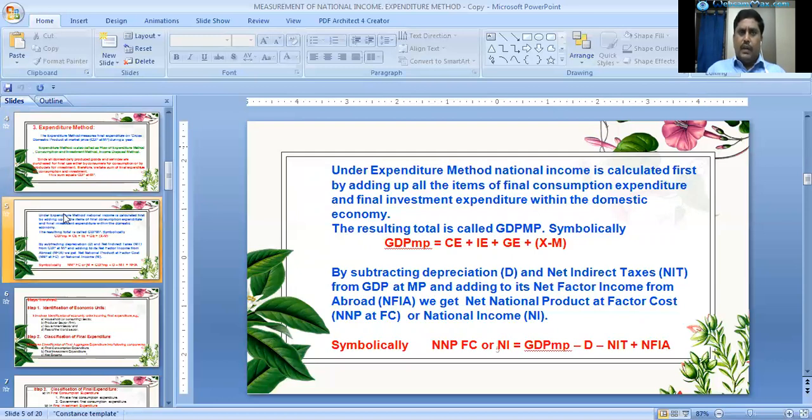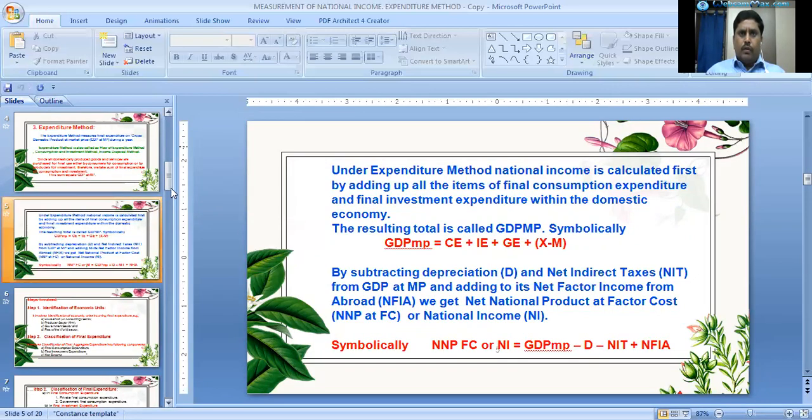That means national income is calculated by adding consumption expenditure and final investment expenditure within the domestic country, resulting in the total GDP at market prices. By subtracting depreciation, that is D, and net indirect taxes, that is NIT, from GDP at market prices, and adding net factor income from abroad, we will get the net national product at factor cost, or NNP at factor cost. This is nothing but national income.